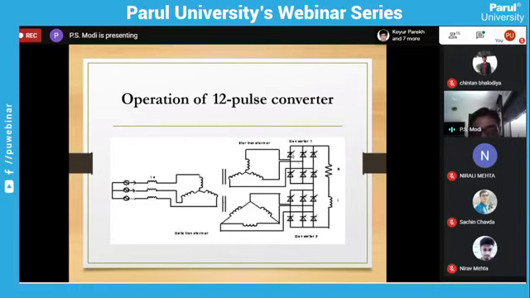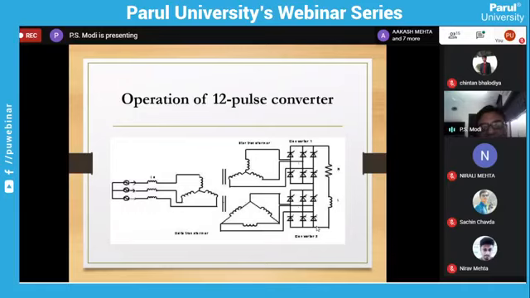So here we have one 6-pulse converter and another 6-pulse converter, and both are connected in series. You can see the plus and minus terminals. The minus of the first converter is connected to the plus of the second one, and the plus of the first, through the load, is connected to the minus of the second. So basically it is a series connection, and finally we get a 12-pulse converter.